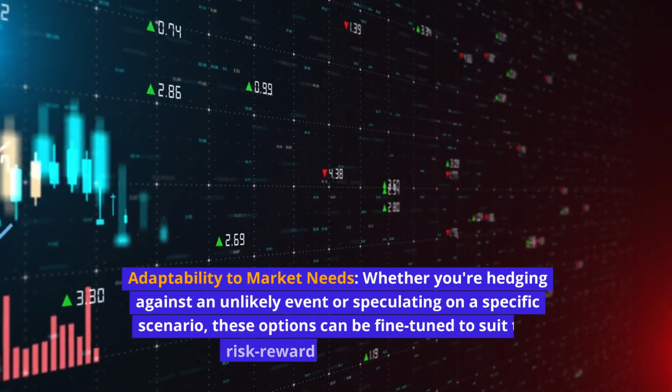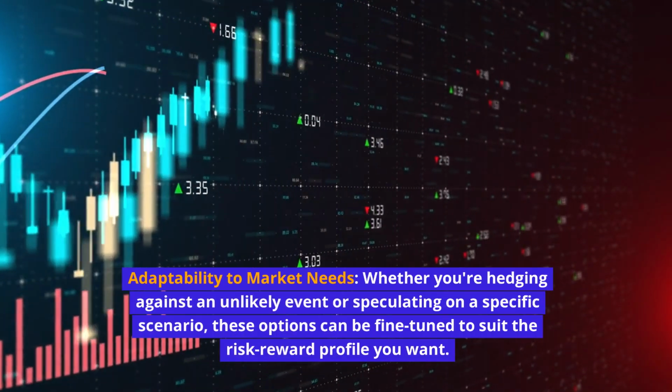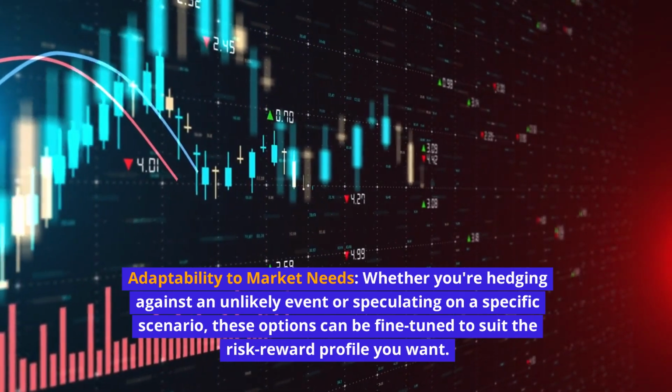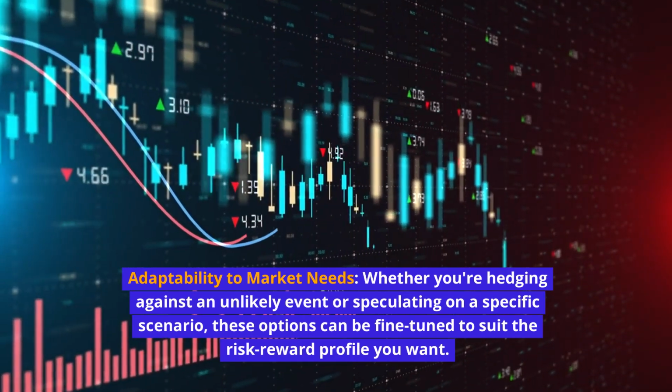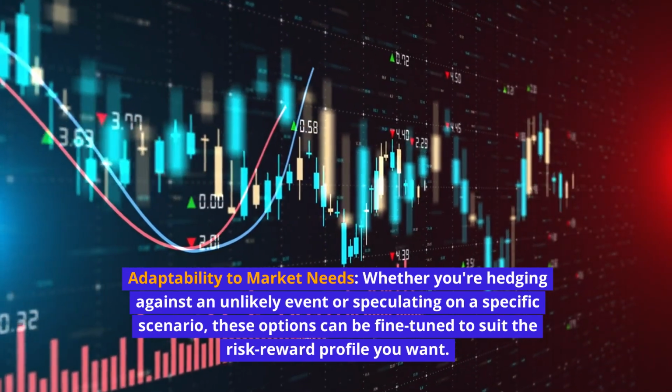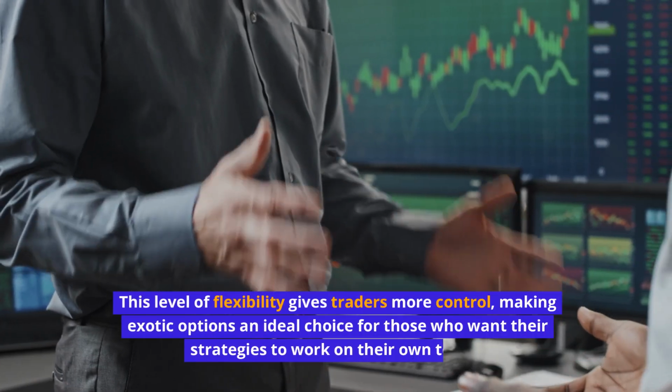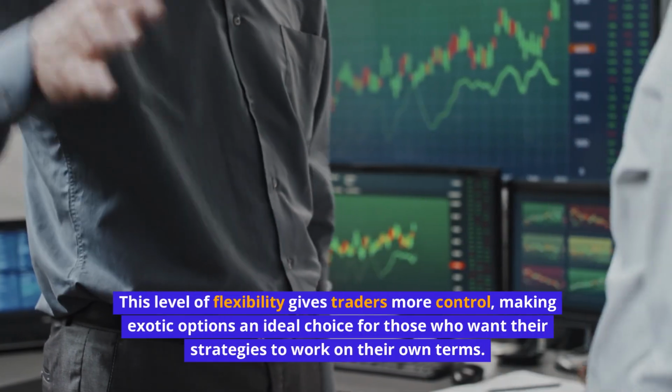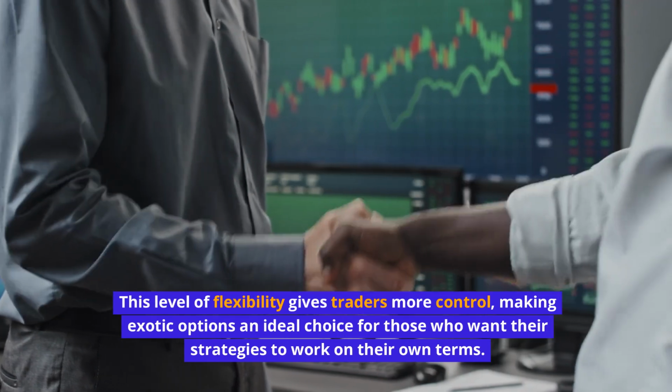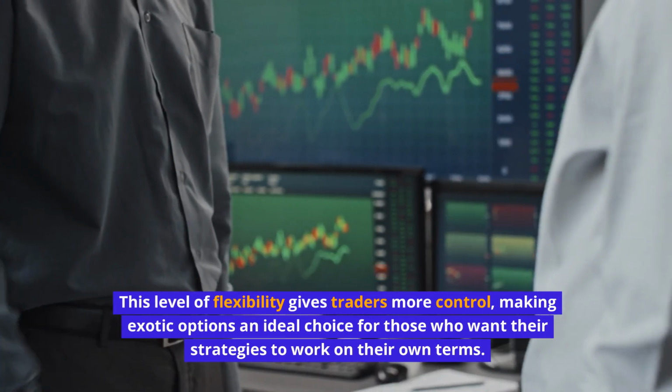Adaptability to market needs. Whether you're hedging against an unlikely event or speculating on a specific scenario, these options can be fine-tuned to suit the risk-reward profile you want. This level of flexibility gives traders more control, making exotic options an ideal choice for those who want their strategies to work on their own terms.